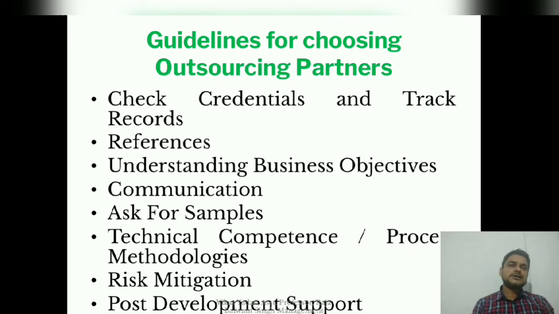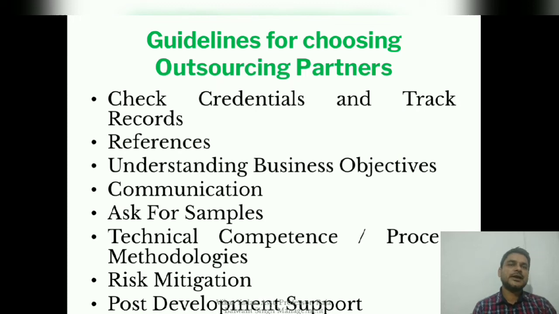Now the last thing is guidelines for choosing outsourcing partners. Once we are done with our outsourcing strategies, or you can say global sourcing strategies, now we need certain guidelines for choosing an outsourcing partner. Selection is one thing. We have selected through supplier evaluation criteria. We have selected the best supplier, but during the selection, these certain guidelines must be looked into.